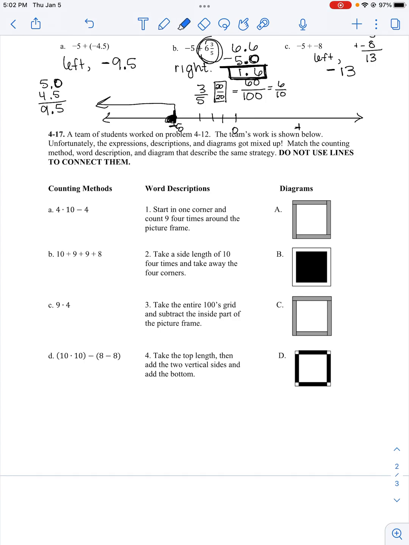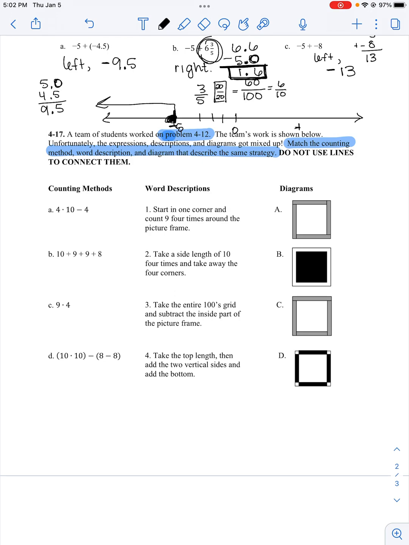Okay, problem number 17. A team of students worked on problem 4-12. This is what we did in class today with the picture frame. The team's work is shown below. Unfortunately, the expressions, descriptions, and diagrams got mixed up. We need to match the counting method, word description, and diagram that describe the same strategy. Do not use lines to connect them. This means I don't want to draw lines through my homework.